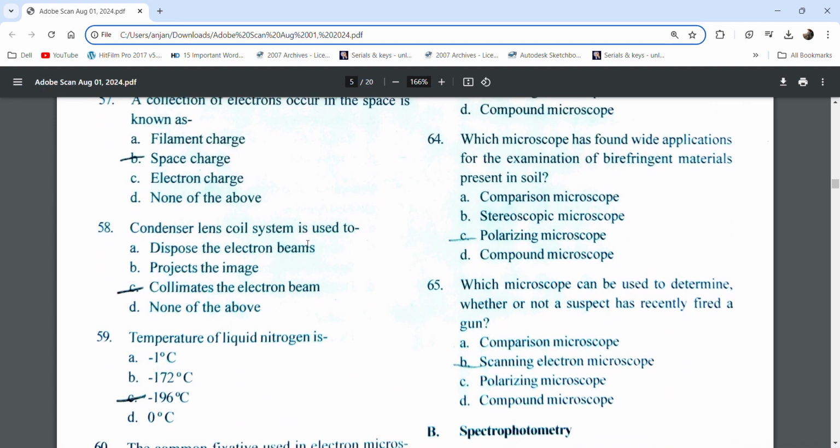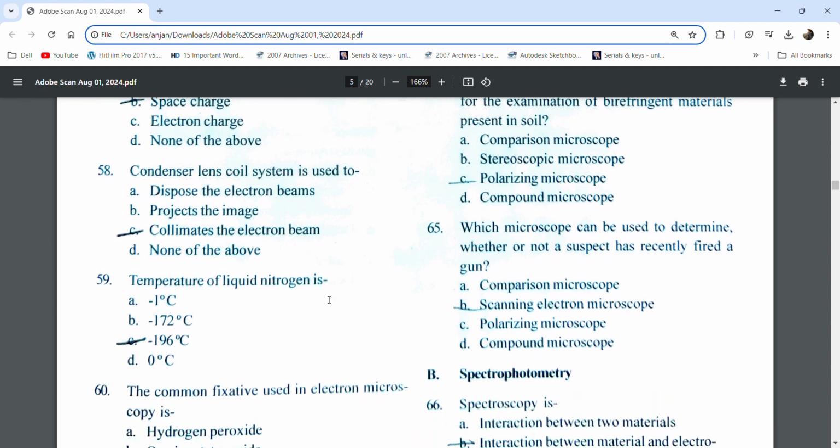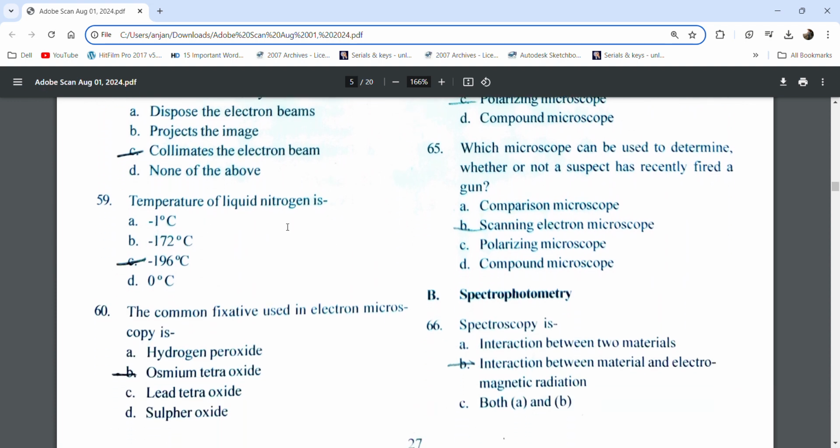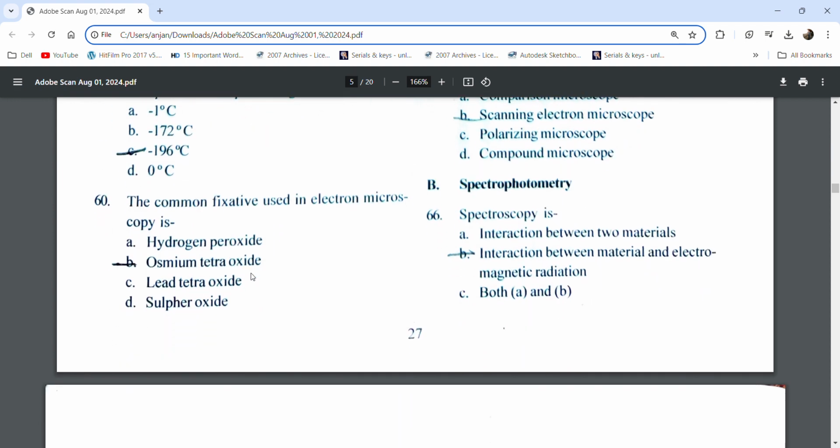The condenser lens coil system is used to collimate the electron beam. The temperature of liquid nitrogen is minus 196 degrees Celsius. The common fixative used in electron microscopy is osmium tetroxide.